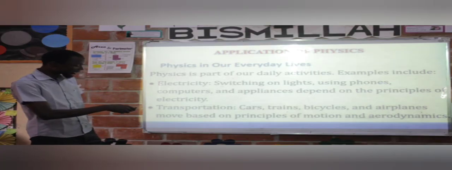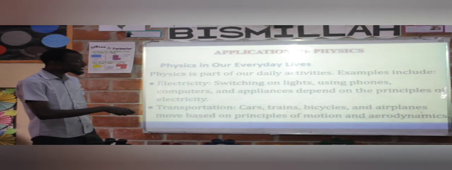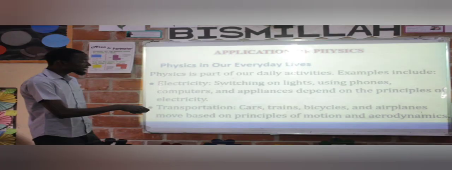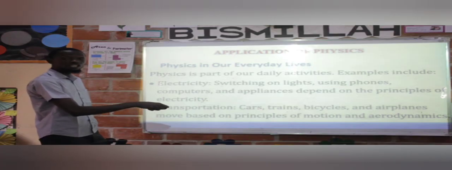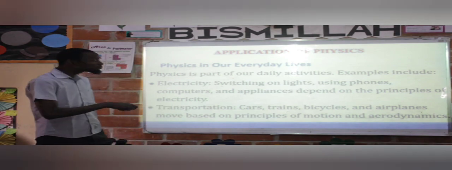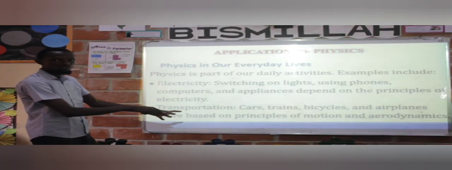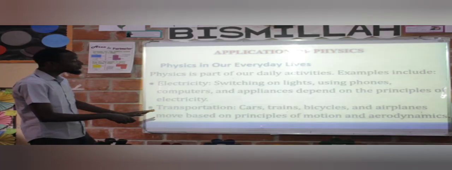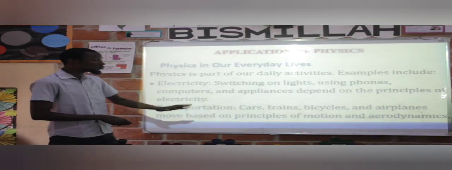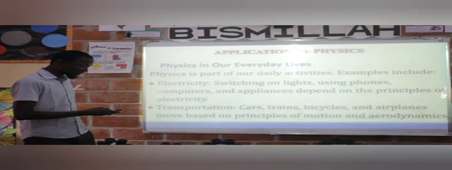But take the example of a car. A car cannot just be in one place. A car needs to move from point A to point B. Same thing as the train. It needs to move from point A to point B. Bicycle, the same thing. Airplane, the same thing. So these movements are all aligned with the principle of motion. And when we're talking about motion, we're talking about movement from one place to another. Are we together?